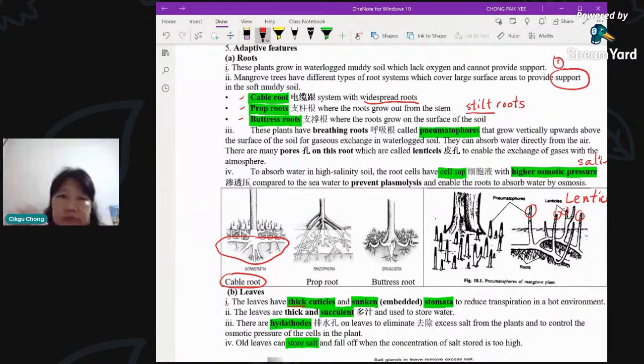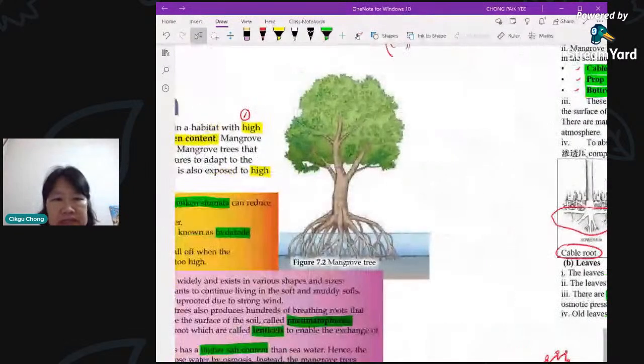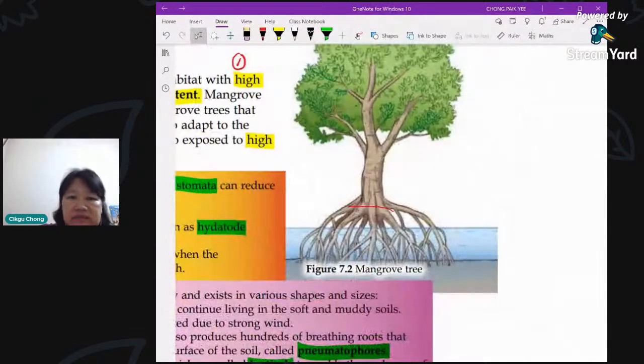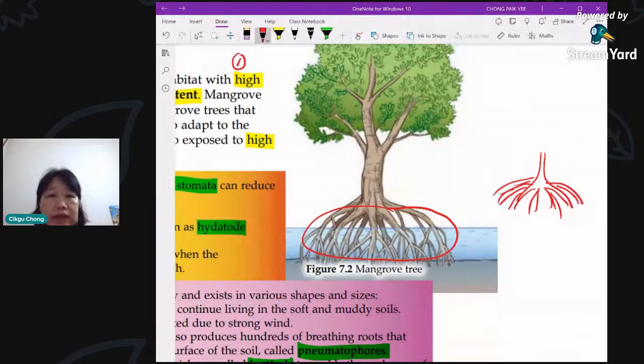Prop roots are those roots which actually look like this. You see my hand, right? It's very ugly. It juts out from the main part of the stem and reaches all over, and of course creates a very stable base. Something like this, you can see very clearly, this is definitely prop roots. They look like hands of a ghost, very ugly. They jut out everywhere and make the plant very stable. They're able to grip the soil so that it can support the weight of the tree.